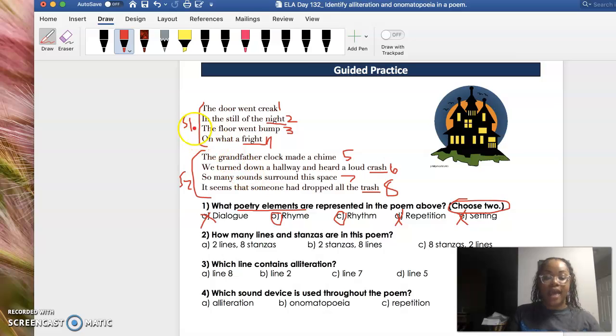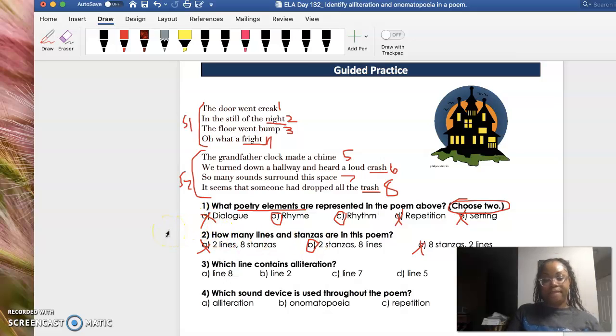So I see that I have 2 stanzas and 8 lines. This A says 2 lines and 8 stanzas. That's not right. B, 2 stanzas and 8 lines, and then C, 8 stanzas. This is not 8 stanzas. That would be a really super long poem. So our answer choice is B.